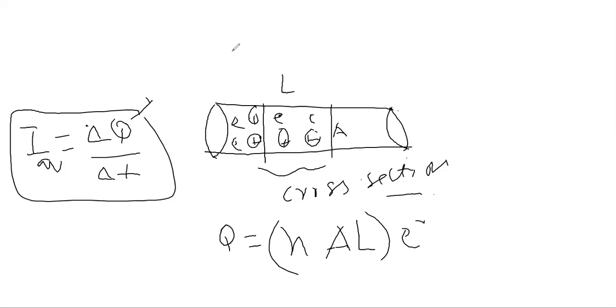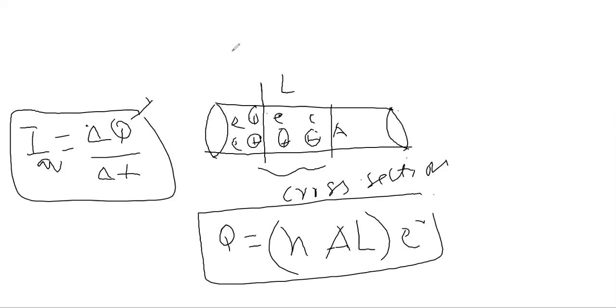That will be the total charge in the piece of conductor. This is the length of the conductor.